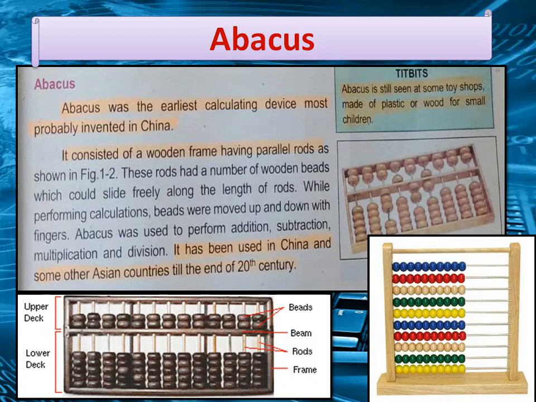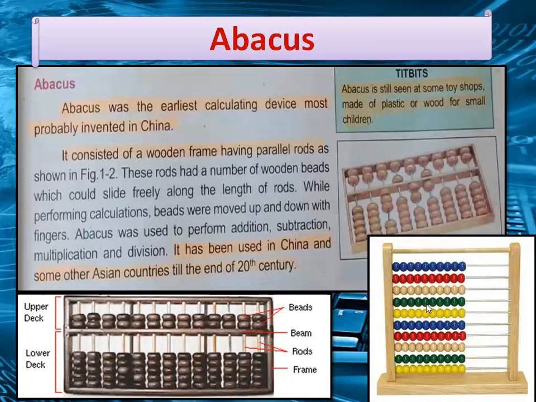First of all we have the abacus, and we have John Napier's bones. First of all we will start with the abacus. The abacus was the earliest calculating device, most probably invented in China. It consisted of a wooden frame having parallel rods, as shown in the figure.